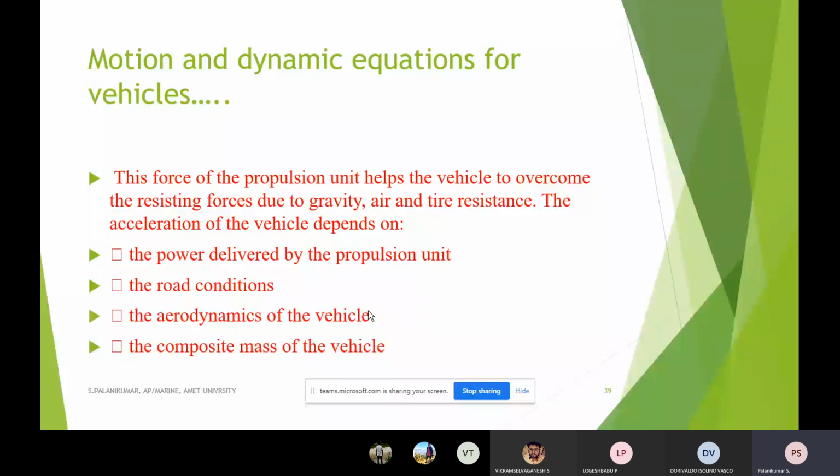So whatever the tractive force applied on a particular vehicle, it depends on many factors: the power delivered by the propulsion unit, road condition, of course the aerodynamics of the vehicle, and the composite mass of the vehicle. We have identified that there are four different resistance forces acting against the tractive force.